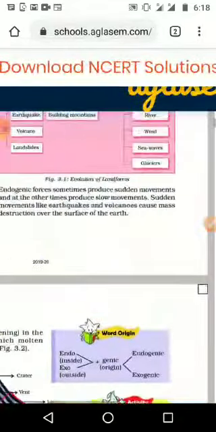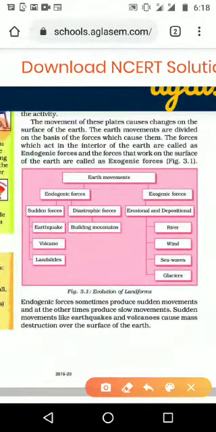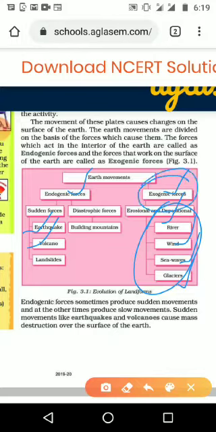We discussed two types of movement of the earth: one is endogenic, another is exogenic. In exogenic we discussed in a very detailed way: river, wind, sea waves, glaciers, all these things. Here we discussed only earthquake and volcano; landslides and things like that were not discussed. In higher classes you will get that information. So we studied four exogenic forces and two endogenic forces.